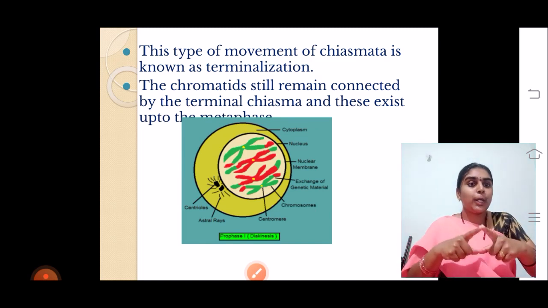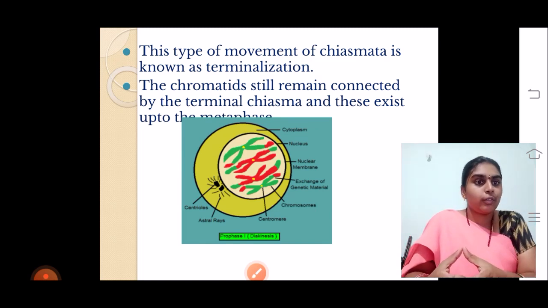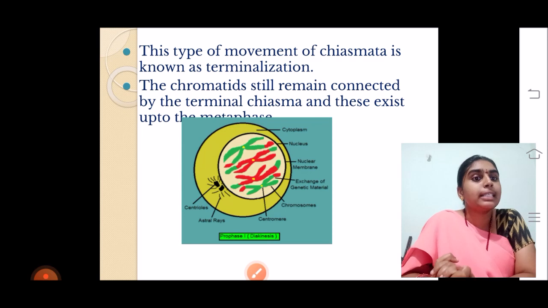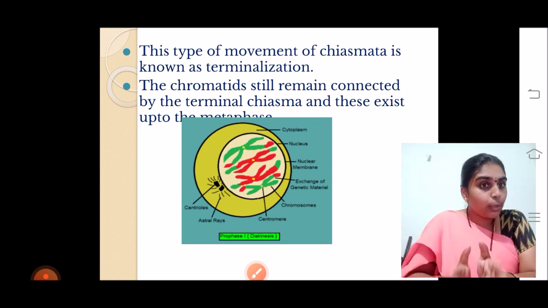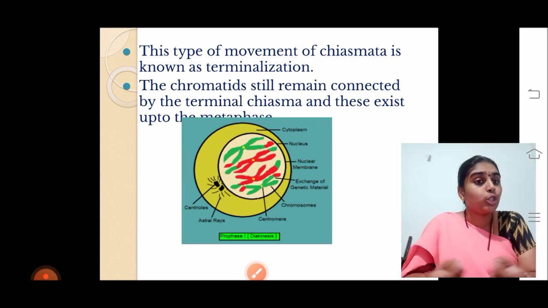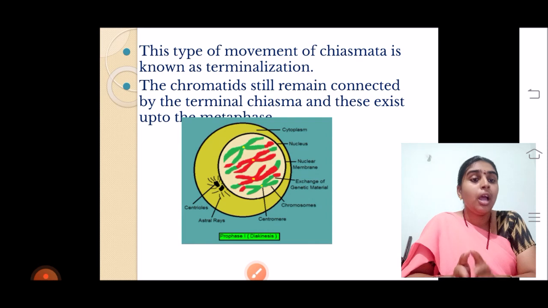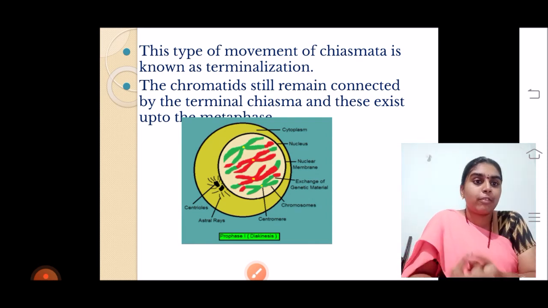So this particular attachment in the corner regions of the chromosome, of the chiasmata, is called terminalization. I'm telling you again, the chiasmata are the joints present in the non-sister chromosomes during the exchange of genes, that is, crossing over occurring. After the crossing over has occurred, these chromosomes will want to separate from each other.